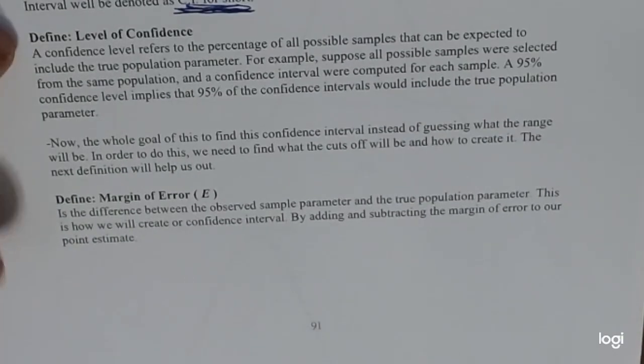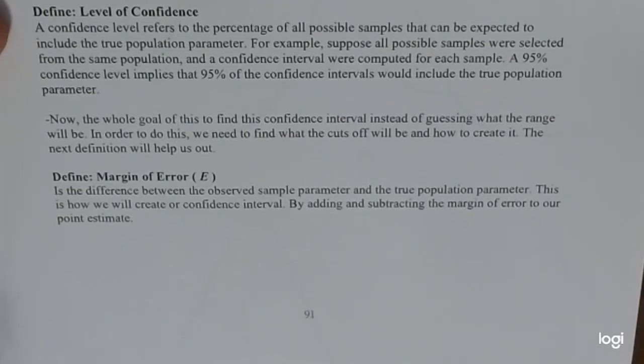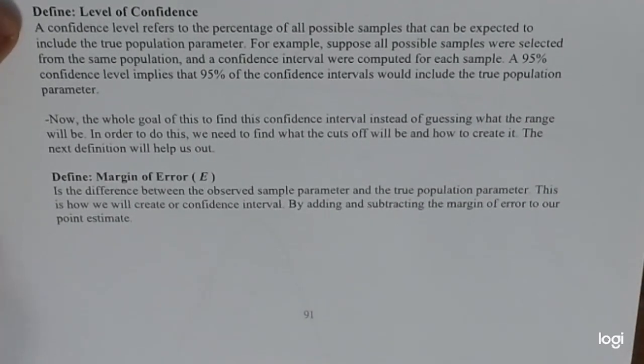Now, the next major thing, which is very important, is how confident you actually are that it's between there. If you're only 30% confident, that's not very good. But if you're almost 100% confident, that's very accurate. It means you have as little error as possible. That's what a confidence level corresponds to: the percentage of all possible samples that can be expected to include the true population parameter.